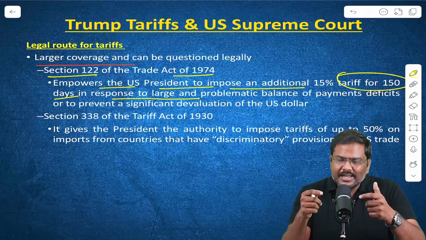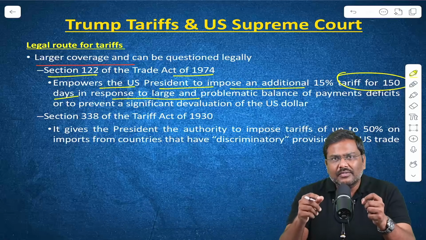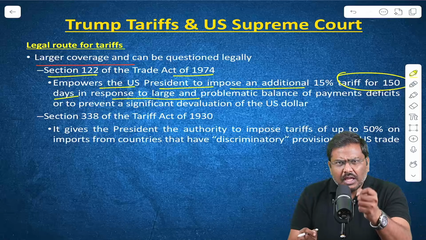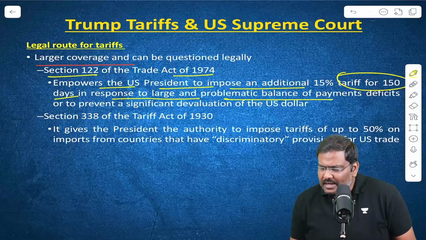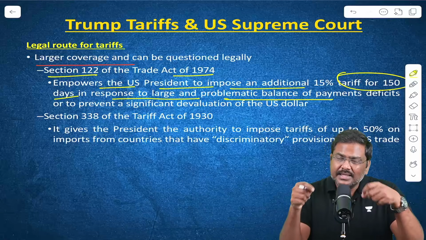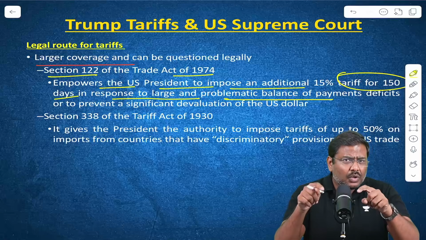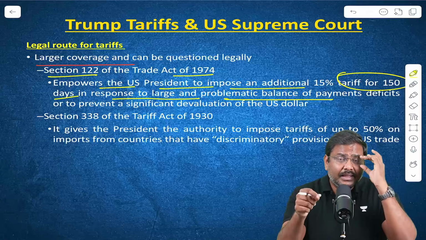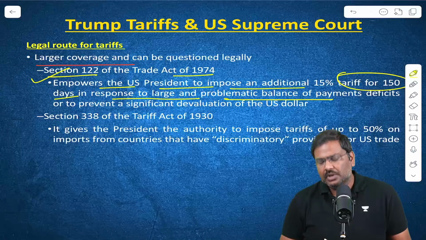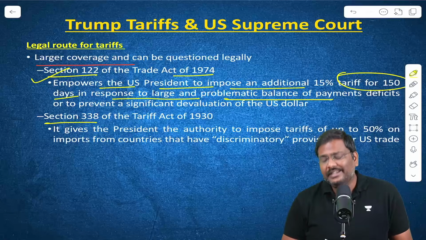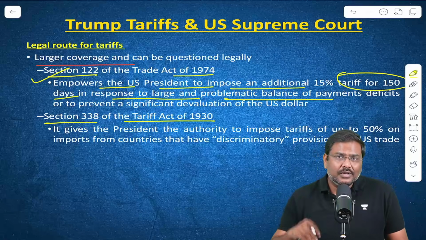And there is a reason behind the imposition of this. Whenever there is a sudden depreciation of the USA dollar, or whenever there is a sudden imbalance in the balance of payments, only in these circumstances can they announce Section 122. There is also Section 338 of the Tariff Act of 1930.